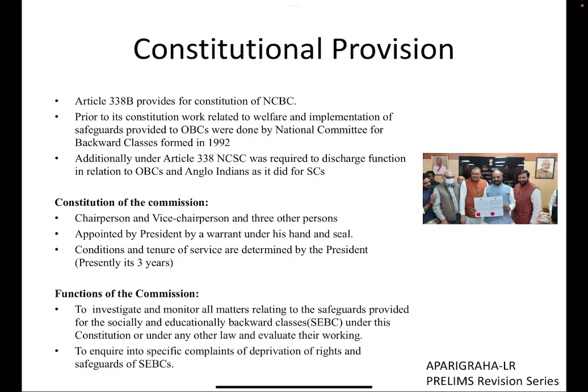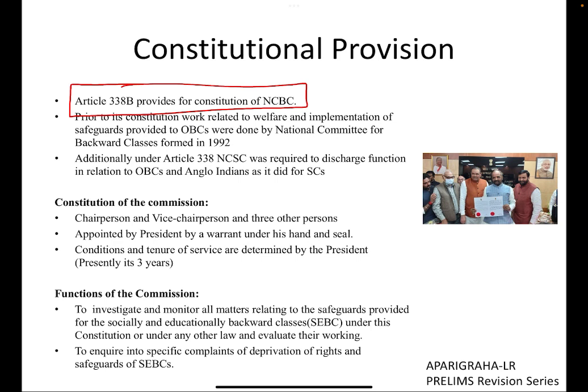Fine. So let's talk about the constitutional provision. The 102nd Constitutional Amendment Act of 2018 inserted Article 338B, which provides for the constitution of NCBC, its powers, its functions, and the report that it submits to the President and the state government, as the case may be. We must remember, as I told you earlier, that prior to this there was the National Commission for Backward Classes as a statutory body which was doing this job.